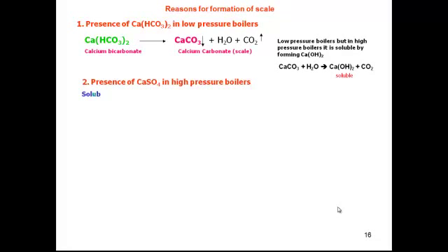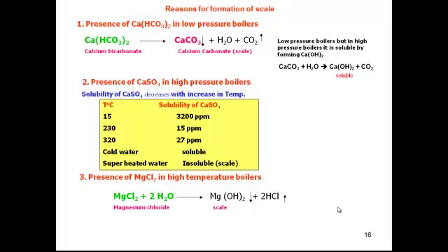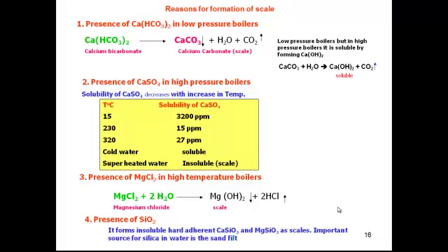And in the case of calcium sulfate also, in high pressure boilers, that is at high temperature, it is insoluble. At low temperature, it is soluble. When you heat the boiler, it is heated at high temperature only, so that salt will form as a precipitate at high temperature, and that is creating a problem here. And magnesium chloride also creates a problem in high temperature boilers by forming the scale magnesium hydroxide. Then we can talk about silica, which forms insoluble hardened calcium silicate and magnesium silicate. That is an important source in scale formation.